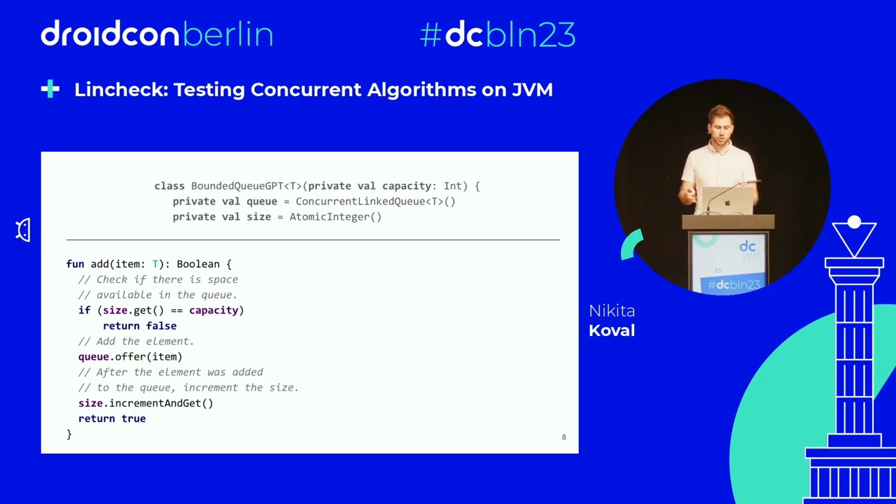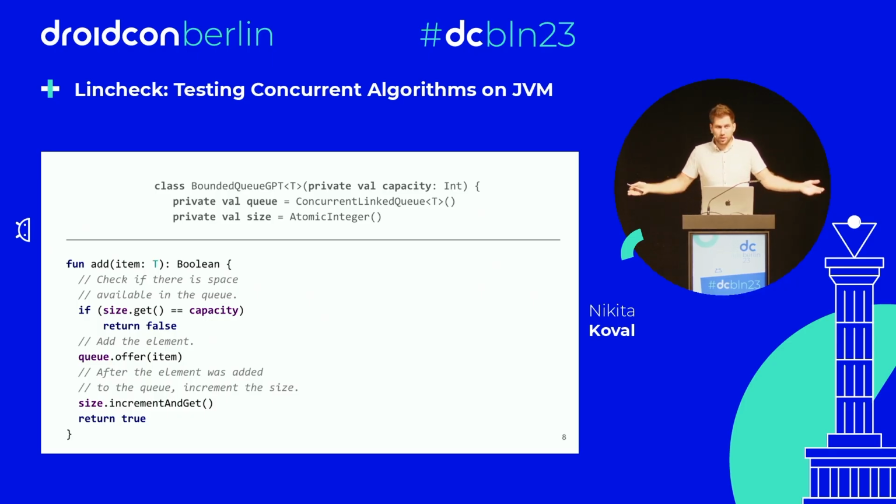So when you add an element, you first check whether the queue is already full. And if it's full, you return false, right? That's what you want. And after that, you insert a new element. And then you increment the size. For me, it looks pretty correct because this concurrent queue is correct.